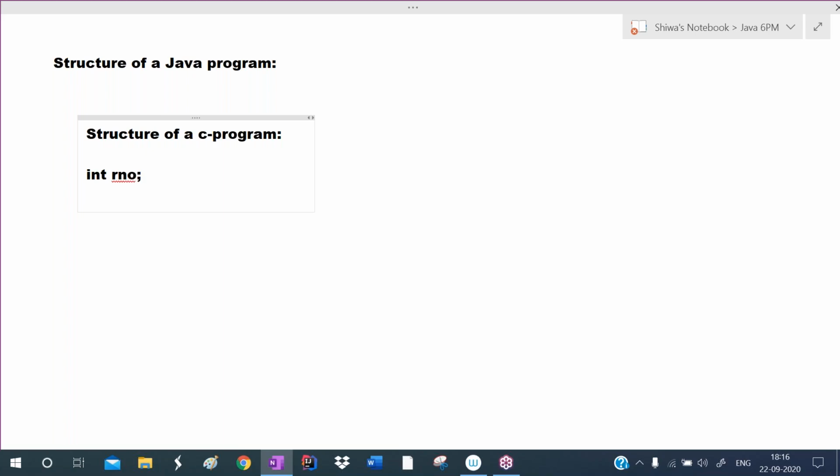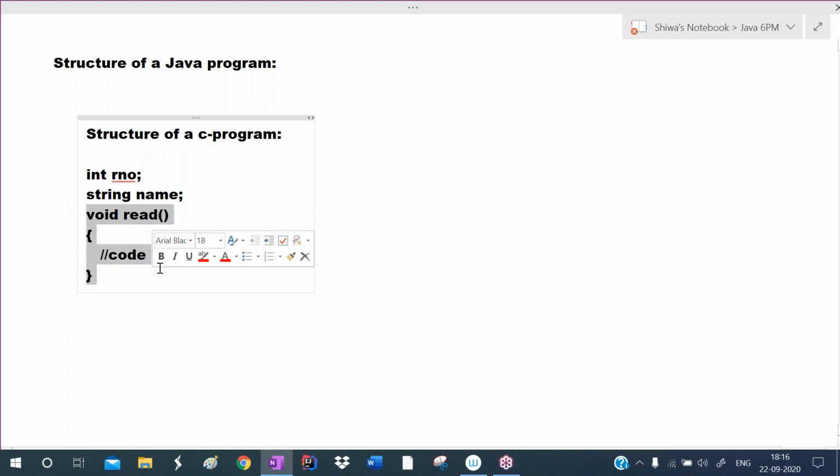Observe carefully. I'm declaring two variables, integer roll number and string name, globally. This is C language, and I want to read those student details. So I'm defining a function here, void read function, where we write the code to read the student roll number and name.